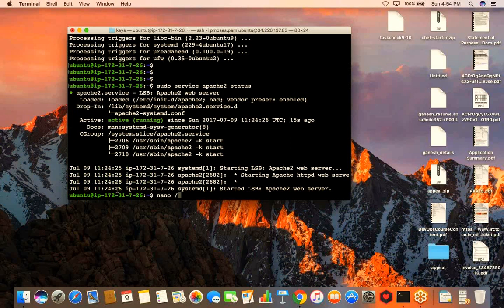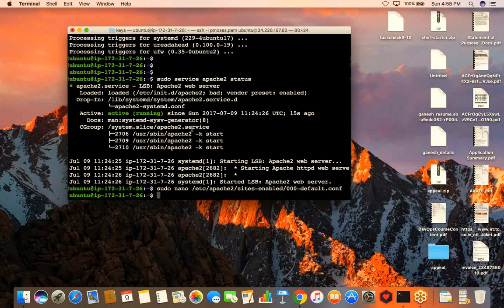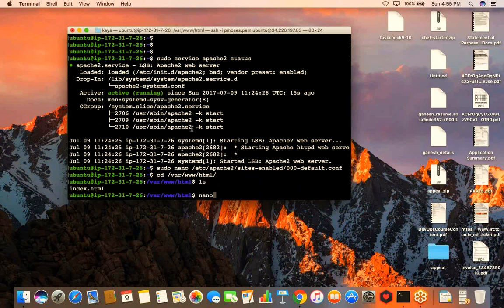So I'll just say sudo, use the editor nano. In your case, you can use vi or nano, whichever you want, matter of your choice. I'll go to this directory, /etc/apache2/sites-enabled/000-default. And if I scroll below, here you can see that my document root is /var/www. Okay. So I'll just go to that directory, /var/www/html, and I'll create a file for myself.